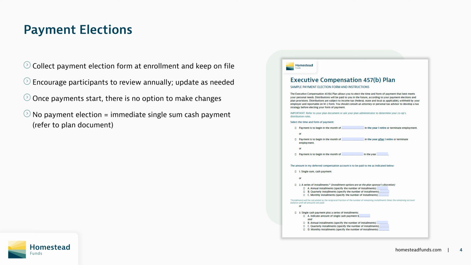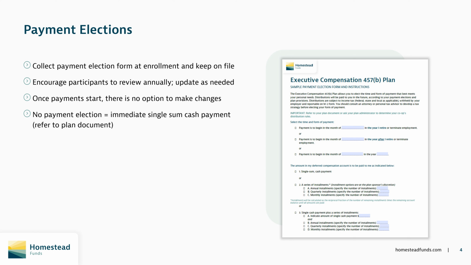Participants designate the timing and form of how they would like to receive their plan balances by completing a payment election form. This form should be kept on file at the co-op and preserved for the life of the plan, even after the participant is gone. Our recommended best practice is to collect this form at enrollment and then periodically reconfirm the payment election details with the participant, perhaps each year during annual enrollment, and then immediately again prior to separation.